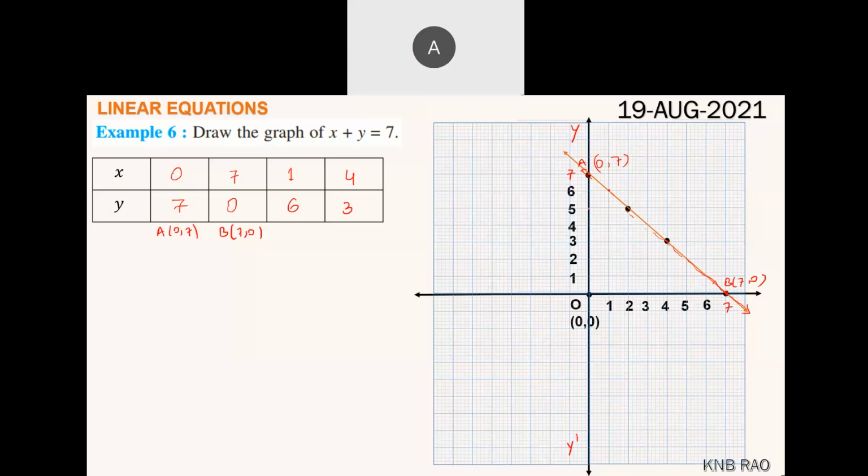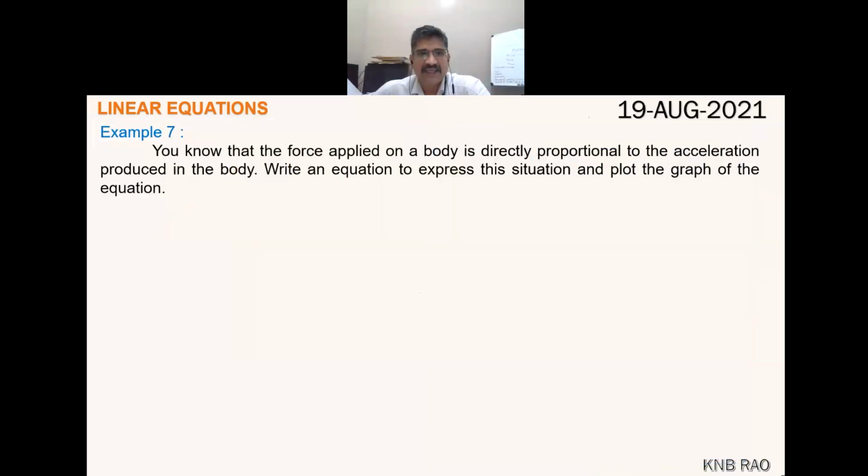Let's move on to example number 7. Read the question. Very important question. You know that the force applied on a body is directly proportional to the acceleration produced in the body.